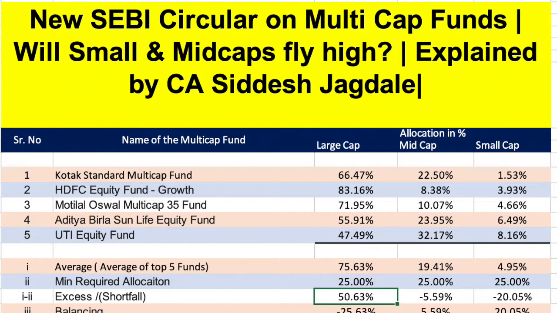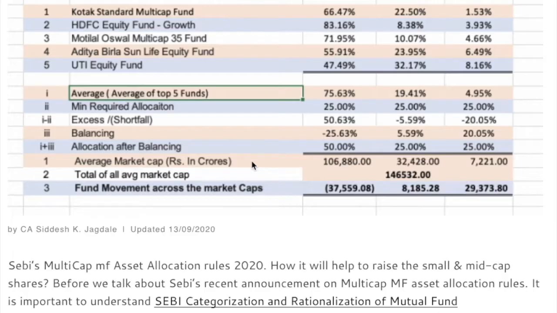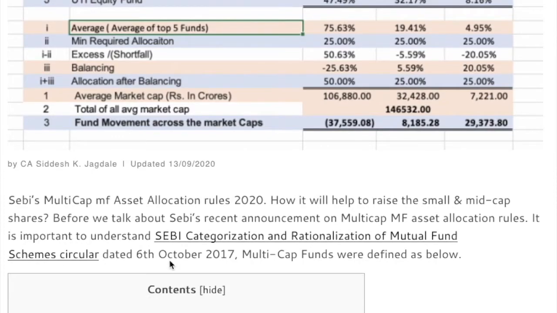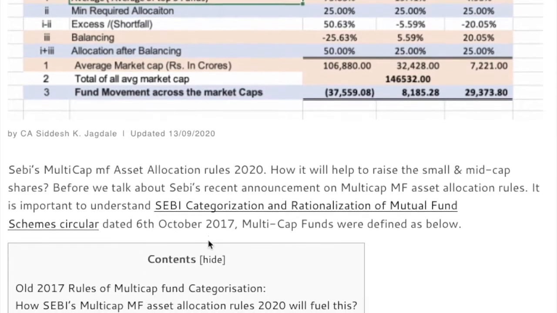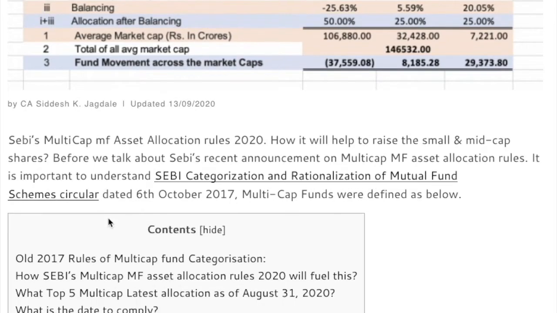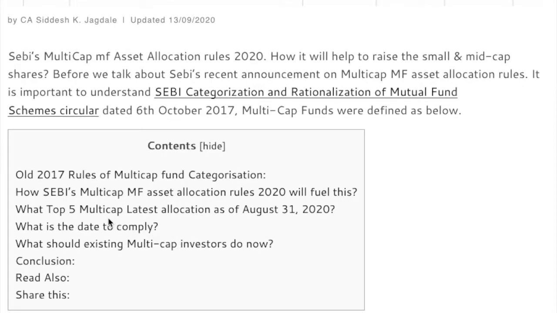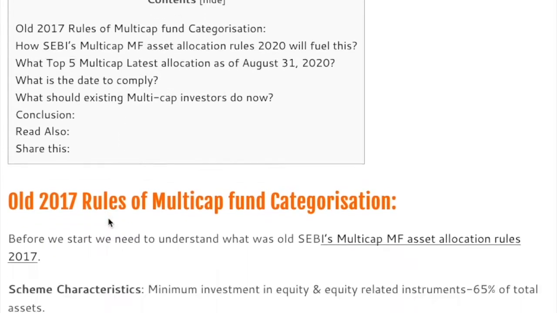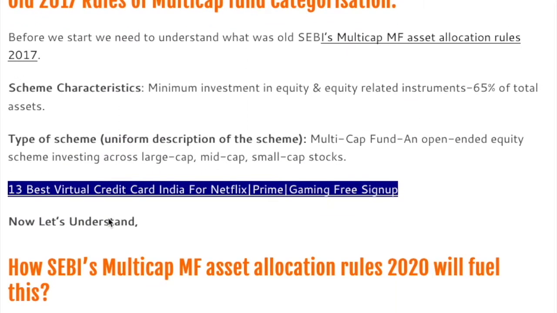mutual fund allocation circular. Prior to this circular, there is one circular which we are referring. It was issued by SEBI in October 2017. It is called SEBI Categorisation and Rationalization of Mutual Fund Schemes. We are just trying to get it right now. We're going to see only the limited part. So see how exactly this circular was. What this circular was saying.